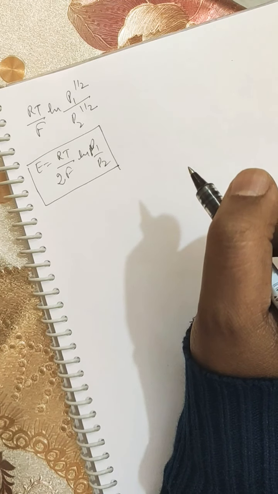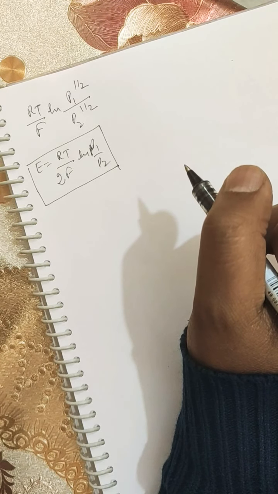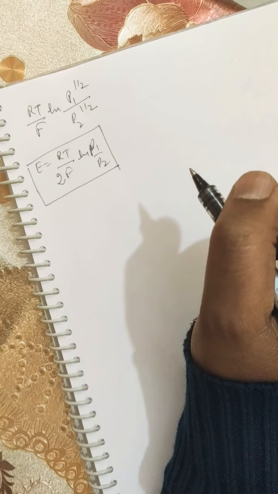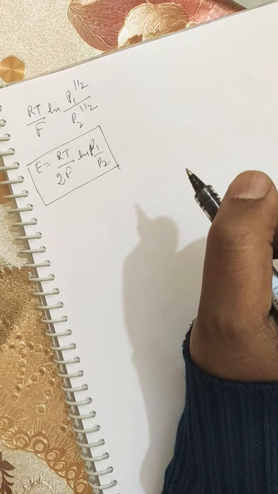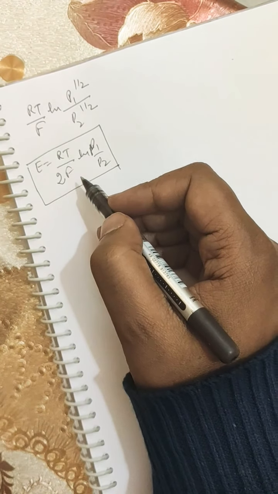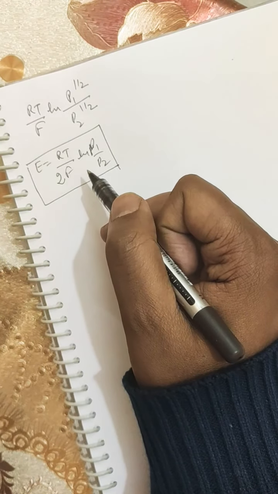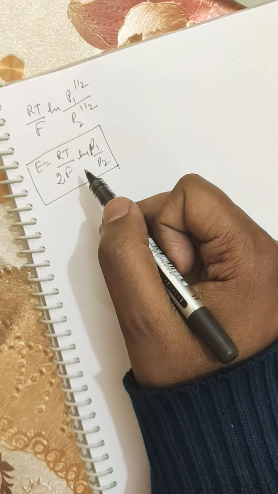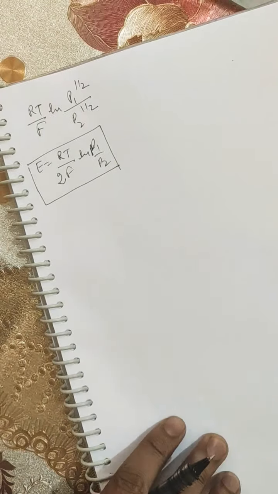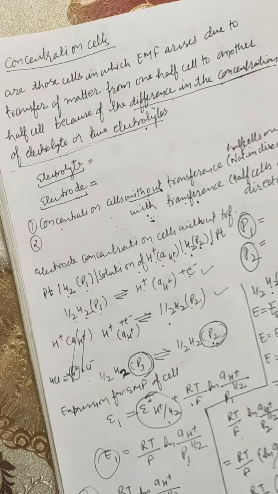So this is the cell without transference. You may be asked in the exam to derive an expression for the EMF of the electrode concentration cell consisting of gas electrode and which is without transference. So you have to derive this expression. You have to start from here,